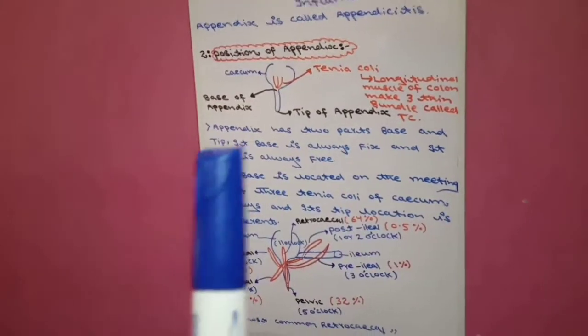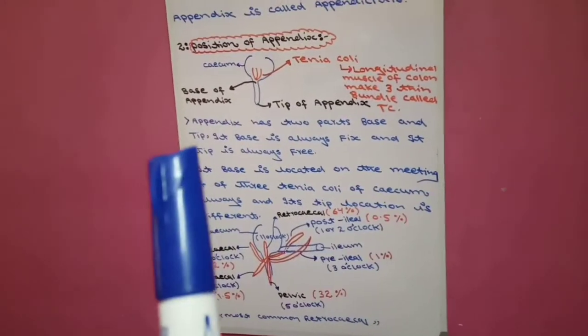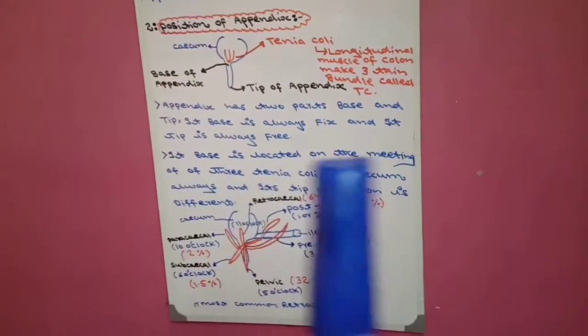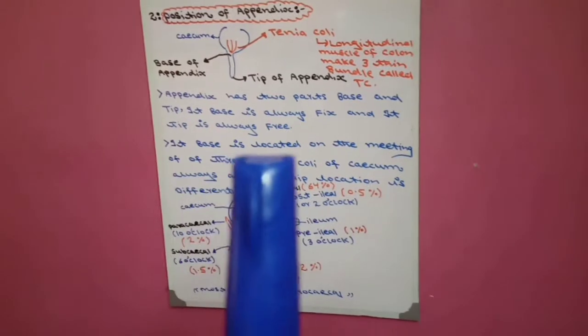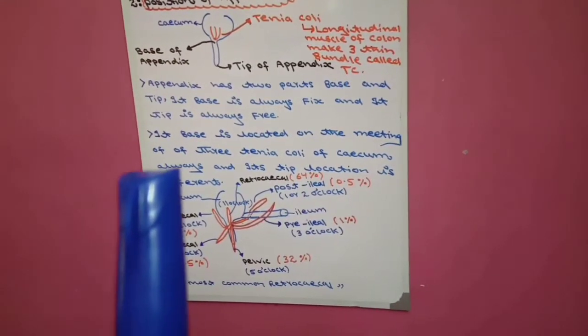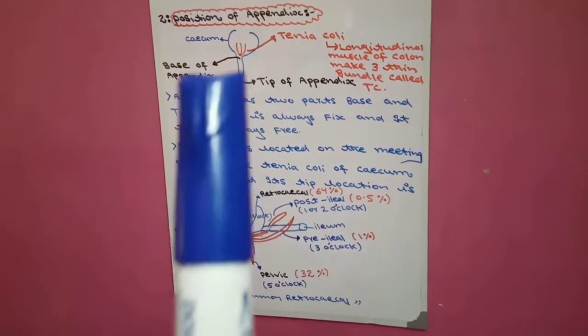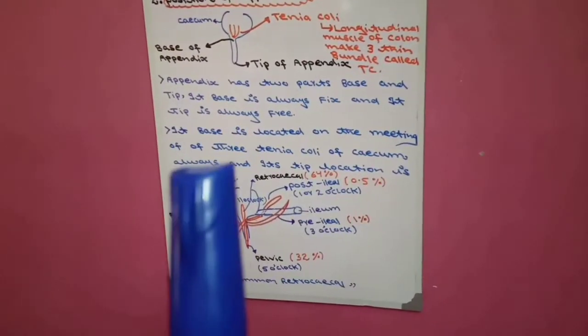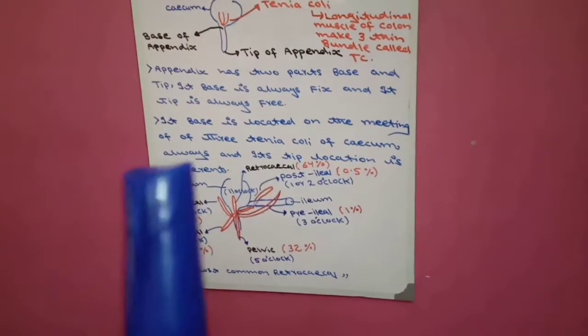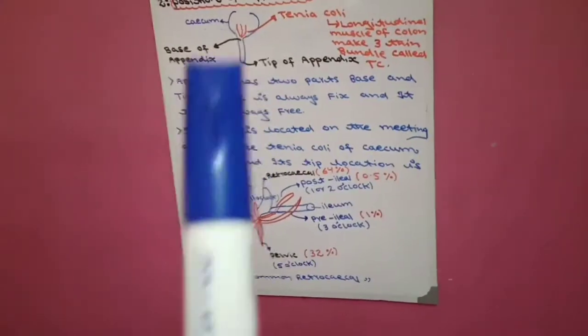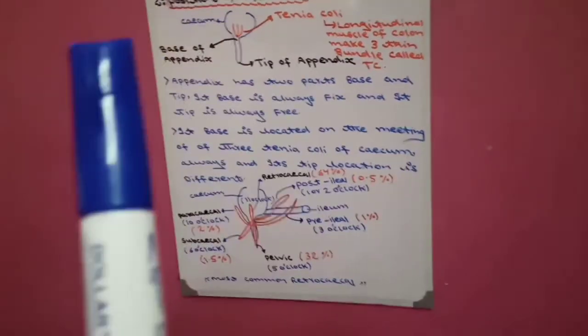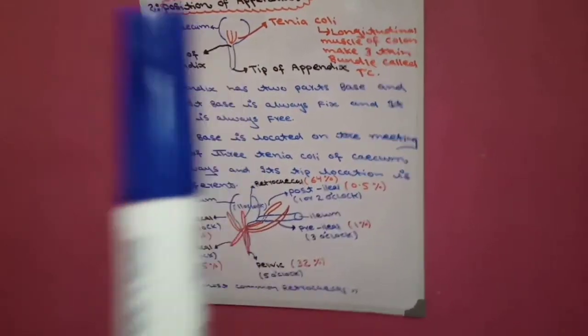Now the appendix has two parts: the base and the tip. Its base is always fixed and its tip is always free. Its base is located at the meeting of the three tinea coli of the cecum, always, and its tip location is different.